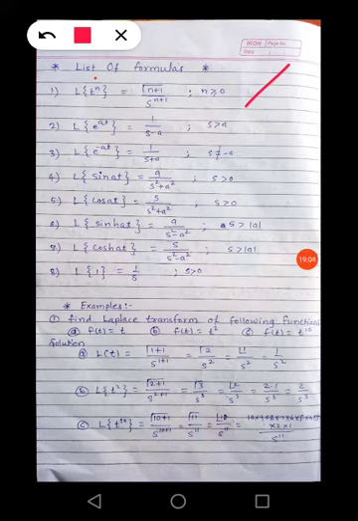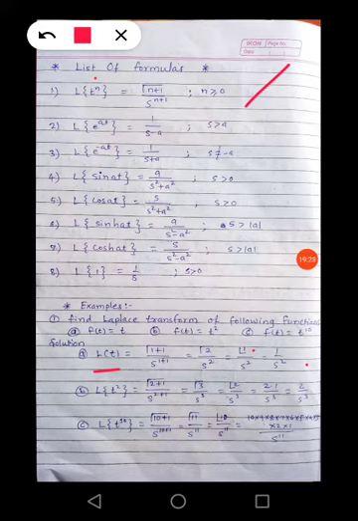Gamma 2 is nothing but factorial 1, divided by s square, and factorial 1 is nothing but 1, so 1 upon s square. So Laplace of f of t is equal to 1 upon s square. So here are 4 steps, but we are having the answer in only one line.